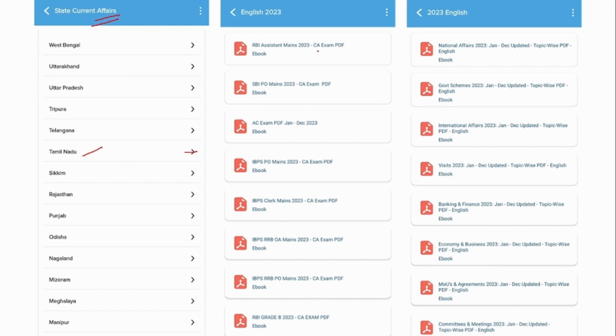Apart from that, we also provide PDFs from the exam perspective. Suppose you are preparing for RBI Assistant Mains, then this tab will contain 5 to 6 months of current affairs, which have a high probability of being asked in RBI Assistant Mains. Similarly, for SBI PO, RRB PO, Clerk Mains, all these are given under this section.